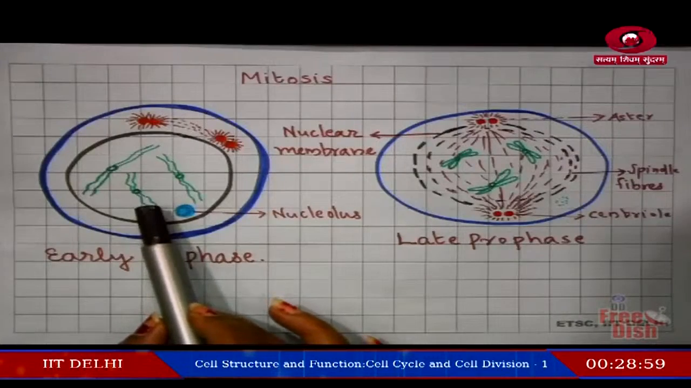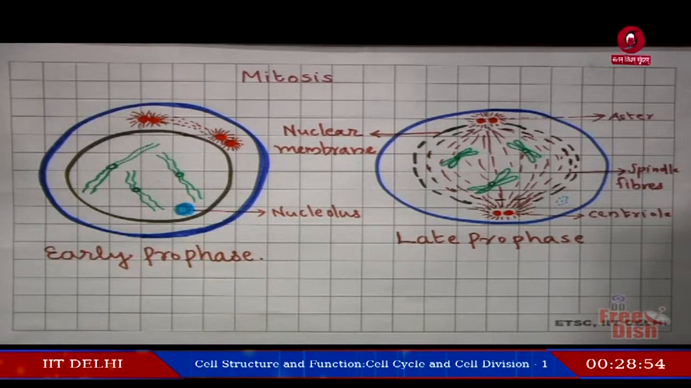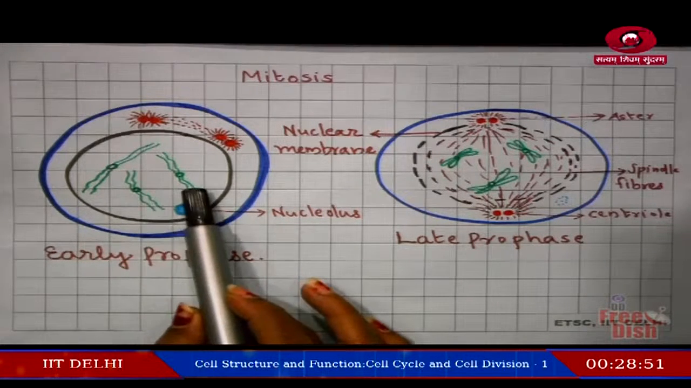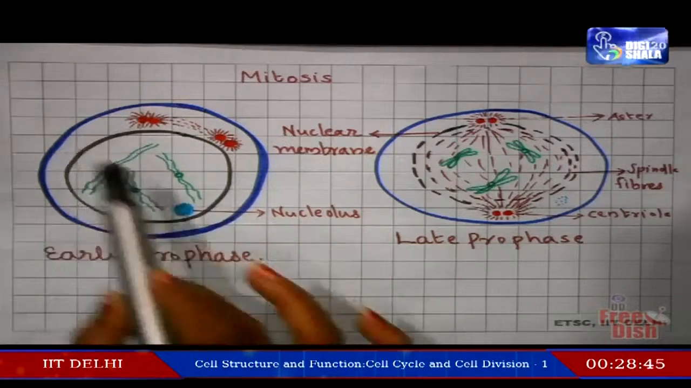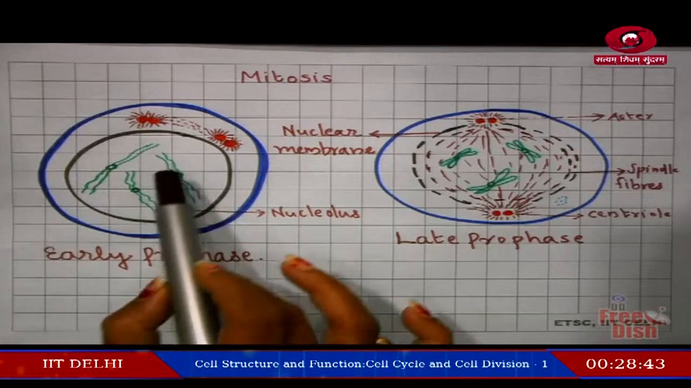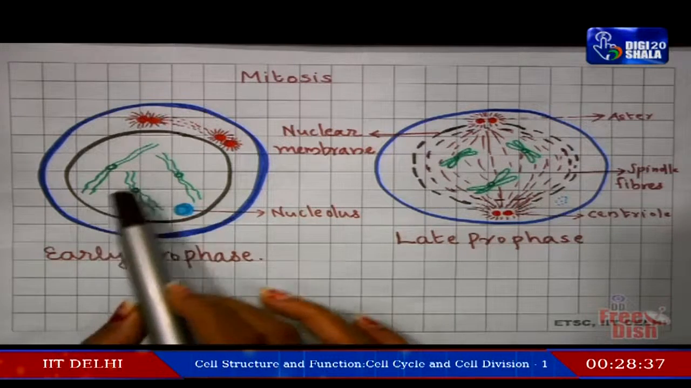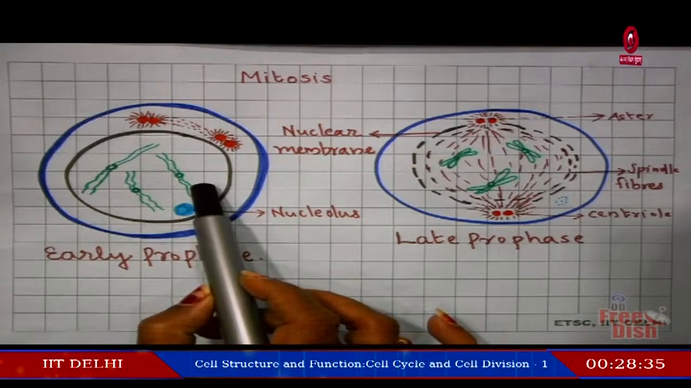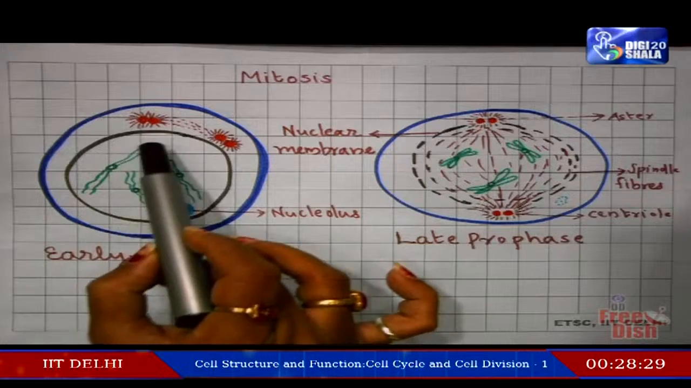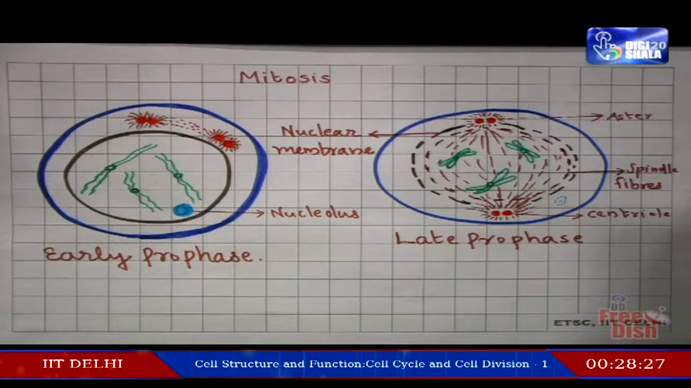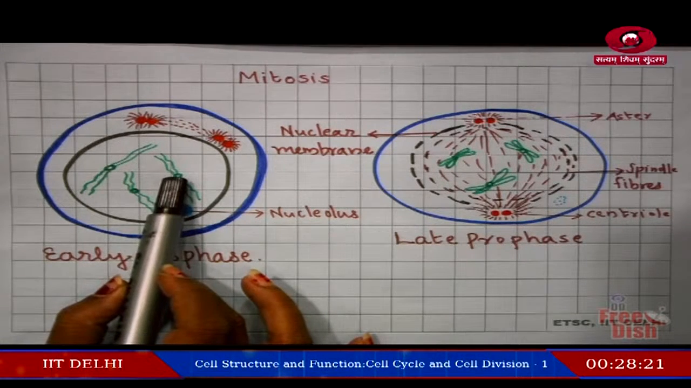Here you can see the chromosomes. Each of these chromosomes has two chromatids, and this chromatin reticulum seen in the resting phase or even in the interphase undergoes coiling followed by condensation, and they form the thick rod shaped structures. We will call them chromosomes. Each chromosome has two chromatids, and here you can see these two chromatids attached at the centromere.